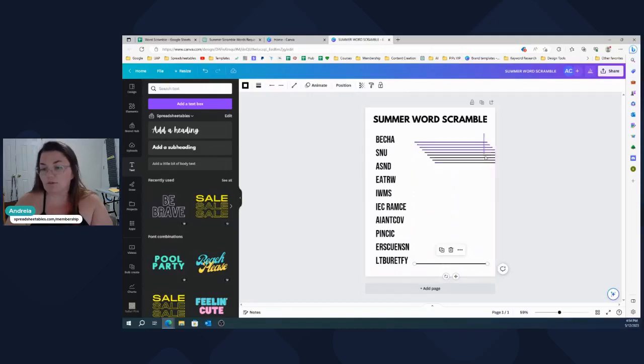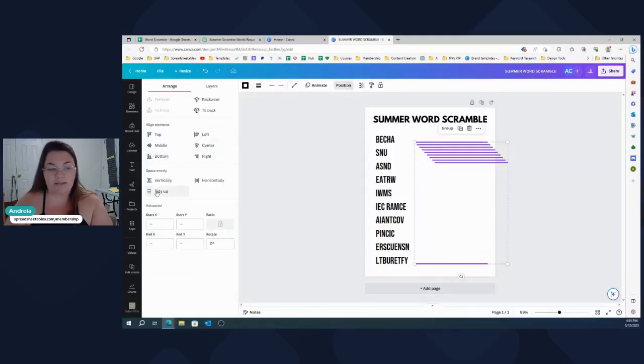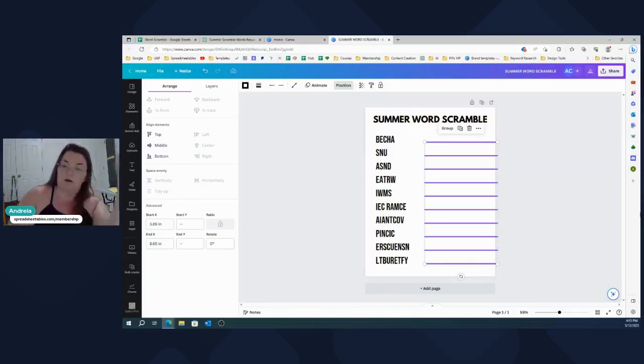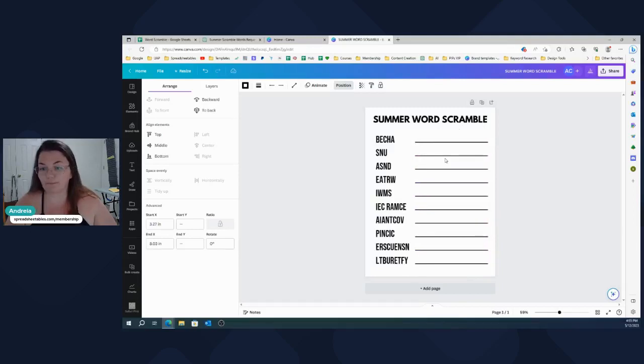So just come over here, select all this, and then come to position, and then tidy up. There we go. And now just with the arrow keys, move it over to the side. Nope, not working. There we go. Not moving. There we go. So now you have this.